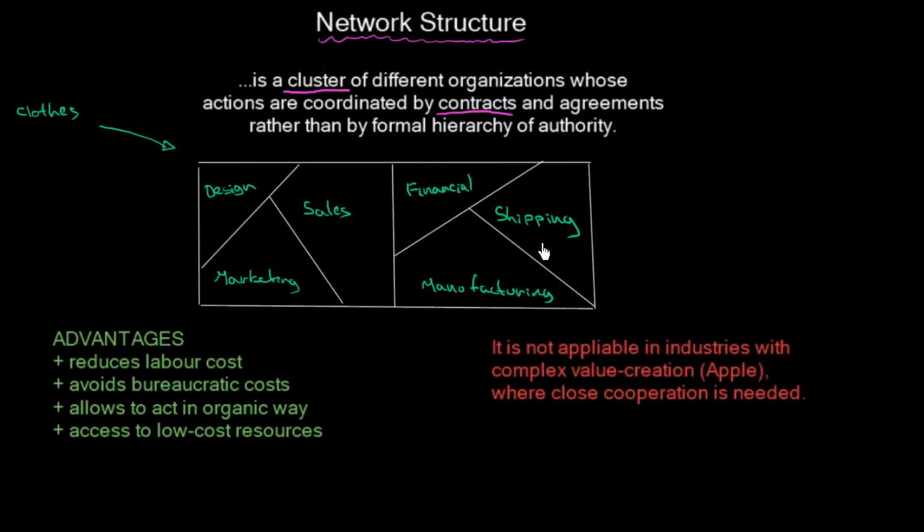All right, so now this is our organization and we want to move to the network structure. So we should create a cluster of different organizations and coordinate these by contracts. We will take a look at our organization and decide which of these are really the crucial, value creating functions. When we are selling clothes, the design is most likely a very important function for us. So we will keep this function inside of our organization.